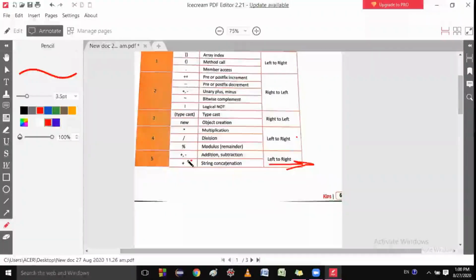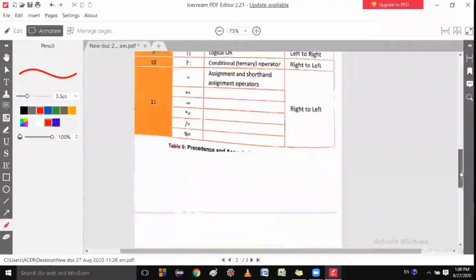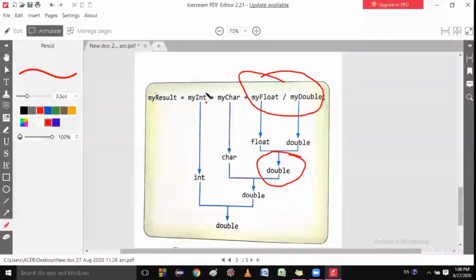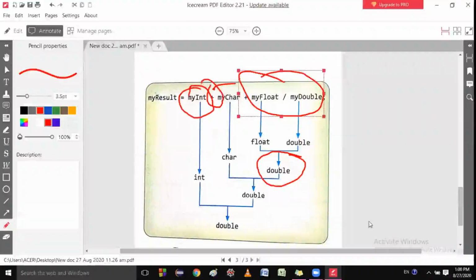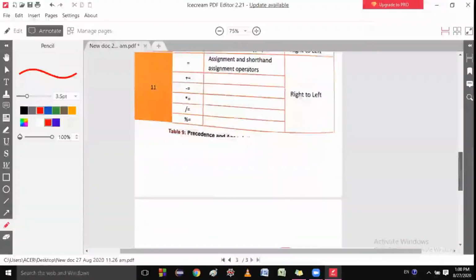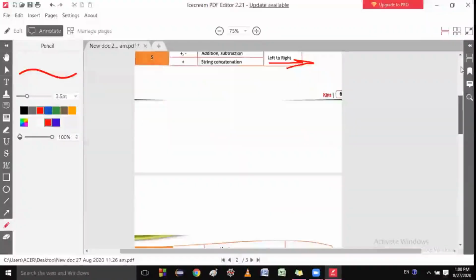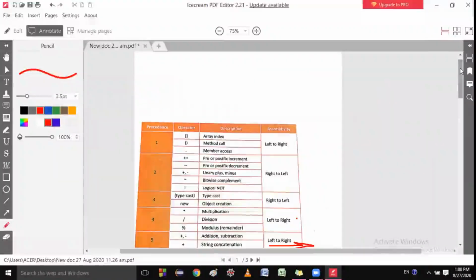So that means the left operator will solve first. This one, then after that this. That means this plus will be solved first. Is it clear to everyone? Okay, let me take one example, then I think your concept will be clear. So this one is clear or not?